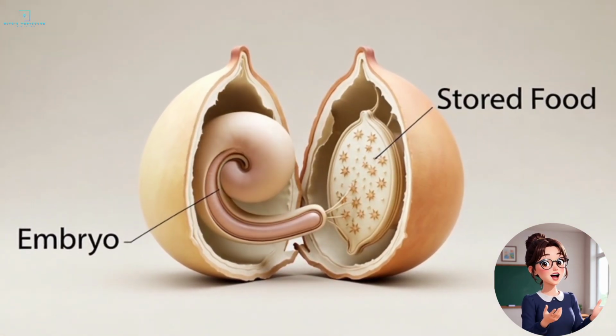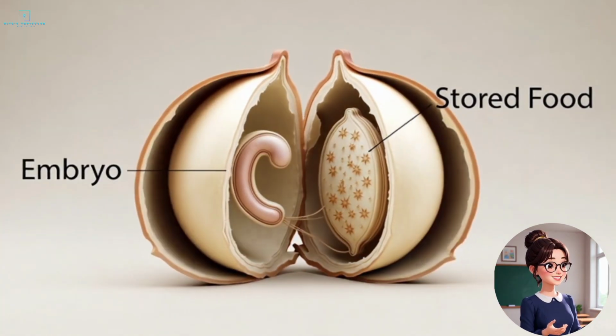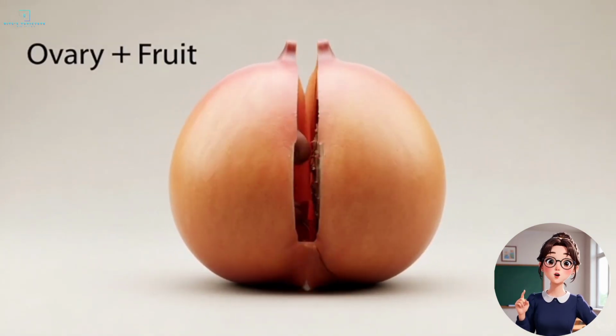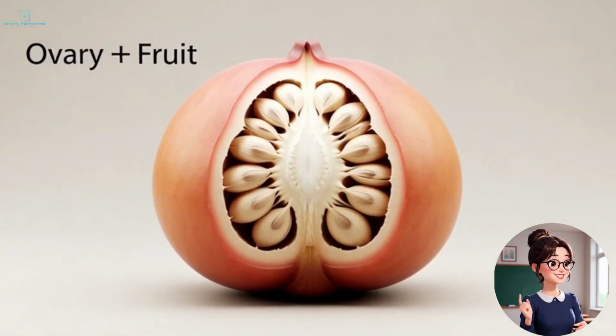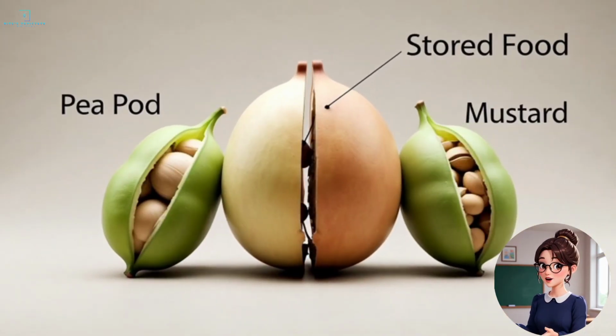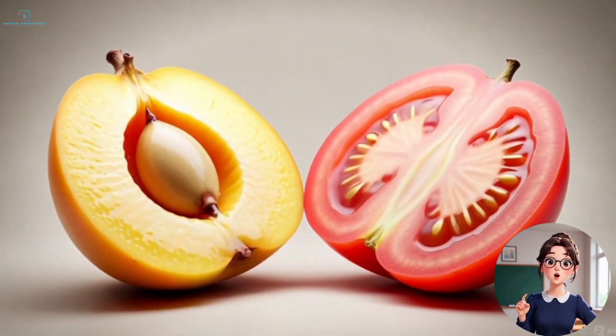The seed contains the embryo and stored food for germination. It is protected by a seed coat. The fruit forms from the ovary and helps in seed dispersal. Examples: dry fruits, pea, mustard; fleshy fruits, mango, tomato.